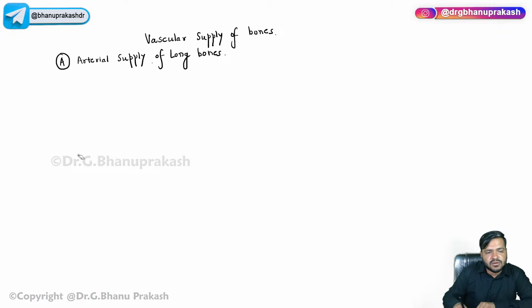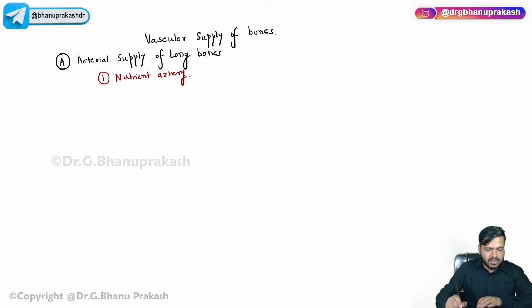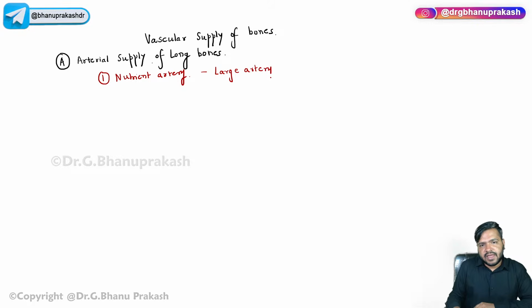Let me follow the color code. Yes, it is the nutrient artery, guys. Now, it is a large artery, right? You already know it is a large artery. It enters the shaft of the bone through which foramen?